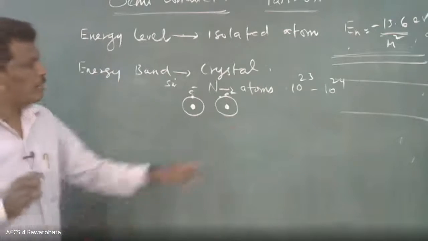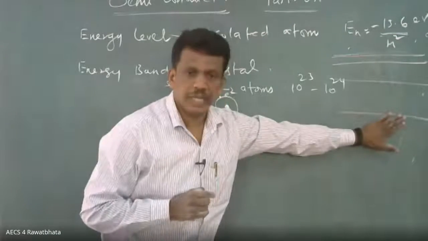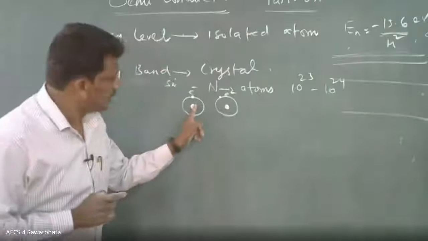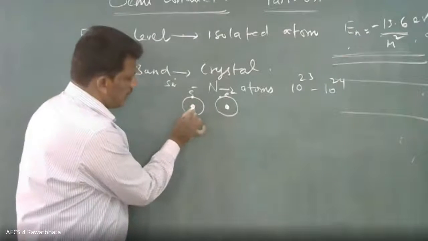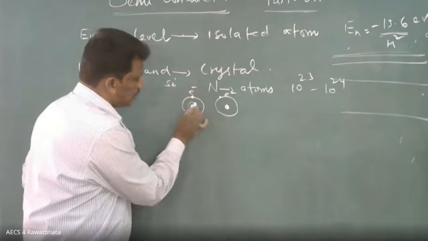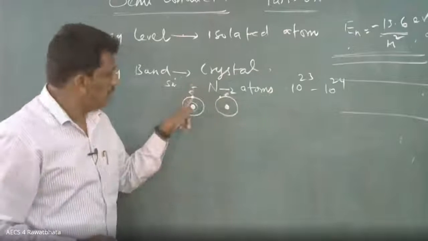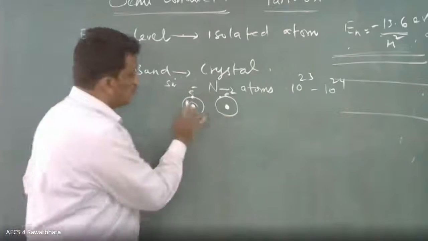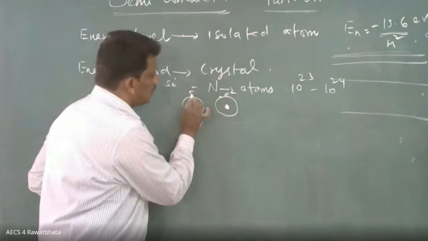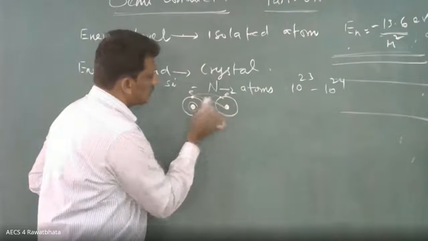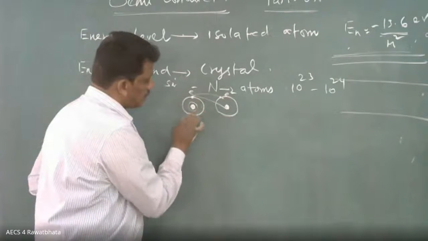Now what will happen? Here you have an isolated atom. That's why it is different. But in this case, what will happen? In the innermost orbit, the electron will not have much interaction with the neighboring atoms. But the outermost electron will have interaction with the neighboring atoms, here and here.